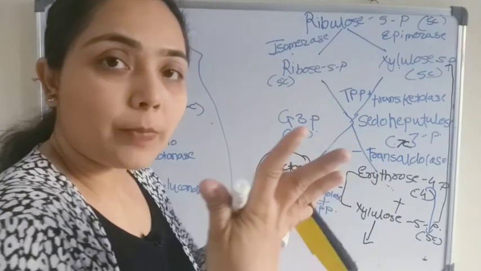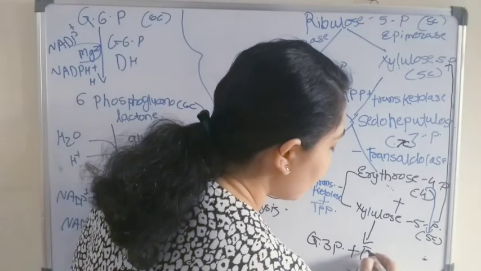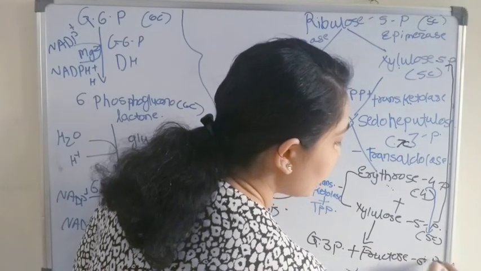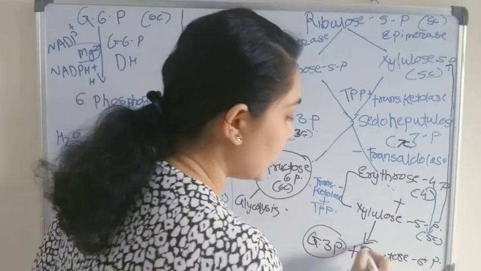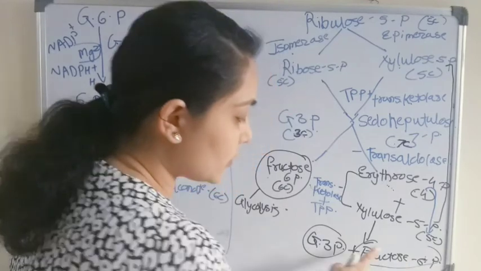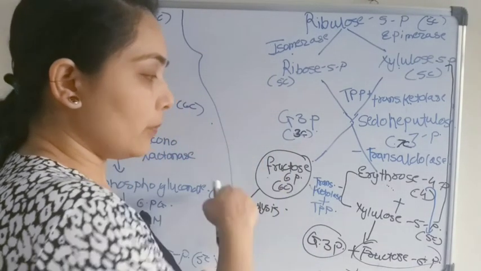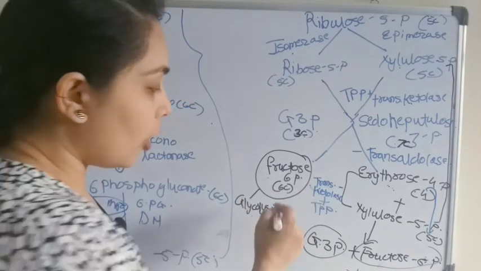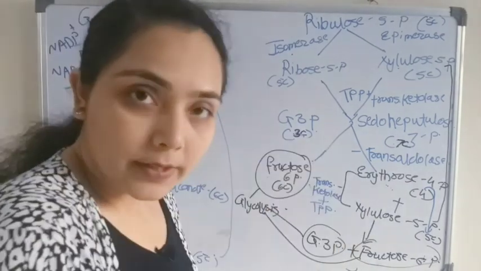So 5 plus 1, that is a 6 carbon compound we will get here, fructose 6-phosphate. So these are the end products of the HMP shunt, that is fructose 6-phosphate, glyceraldehyde 3-phosphate, and again, one step before, we get fructose 6-phosphate. So all these will enter into glycolysis.